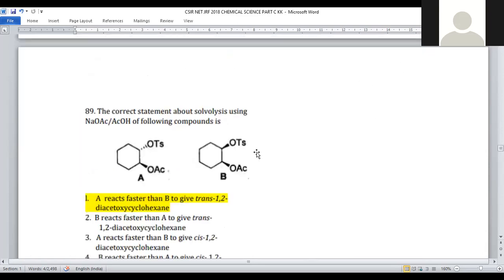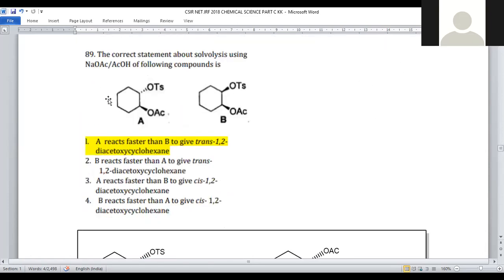Let us move on to question number 89. Here the compound is given, with 2 different geometries: in one, the 2 bulky groups are present in the opposite direction, and in the other, the 2 bulky groups are present in the same direction. O-tosyl and OAc are given. Now, the correct statement about the solvolysis using sodium acetate in the presence of acetic acid.